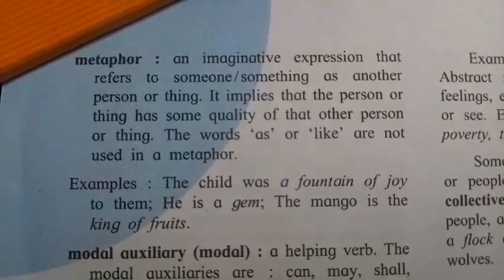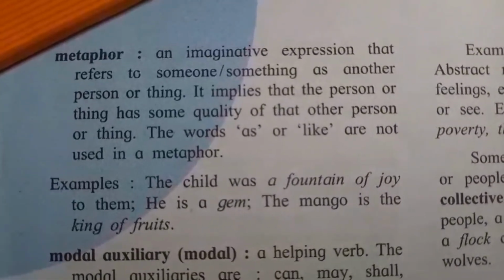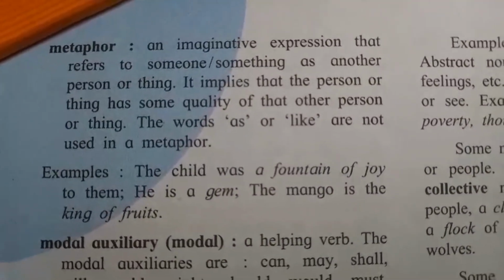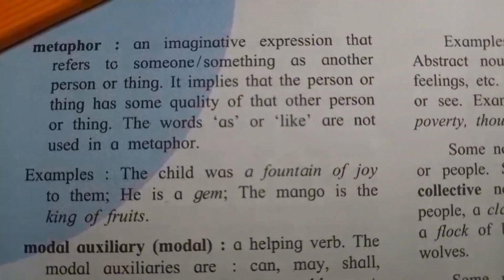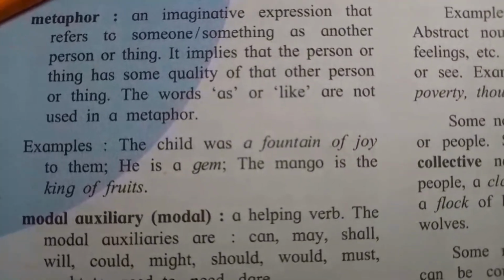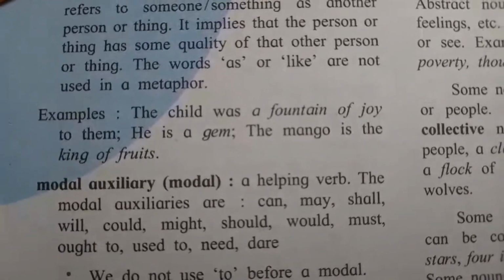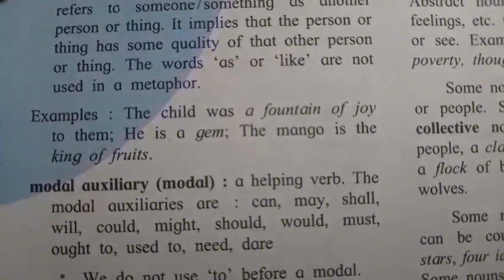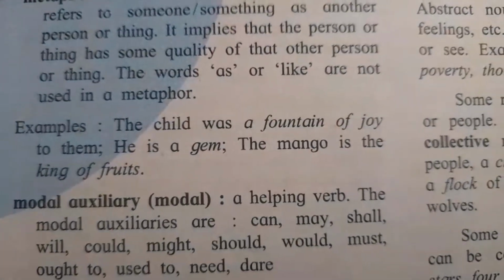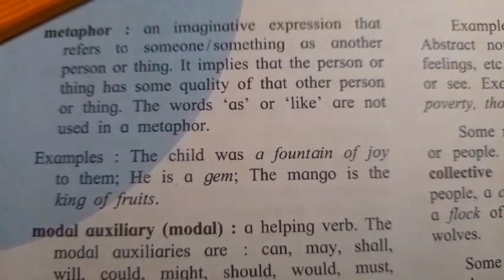Now, what is a metaphor? A metaphor is an imaginative expression that refers to someone or something as another person or thing. It implies that the person or thing has some quality of that other person or thing. The words as or like are not used in a metaphor. For example, the child was a fountain of joy to them. He is a gem. The mango is the king of fruits. Here, as or like are not used, so it is metaphor.